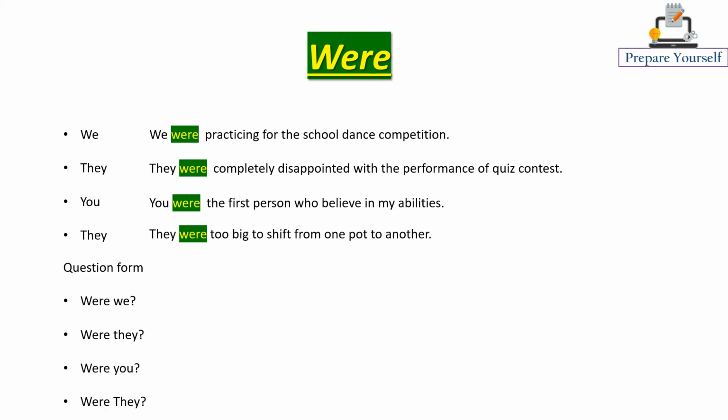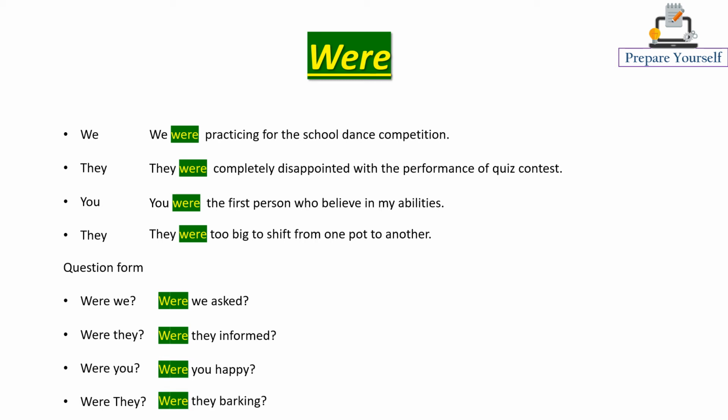Question formation. Were we, were they, were you, were they again. Were you asked? Were they informed? Were you happy? Were they barking? Now here we have taken were as an example of the dog. So the question is, were they? That says, were the dogs barking? I hope the structure of were is clear to you.